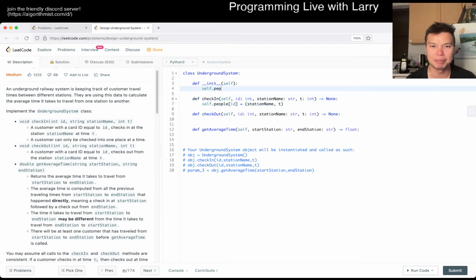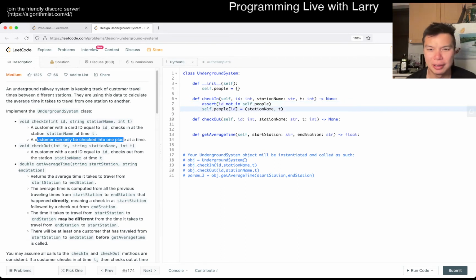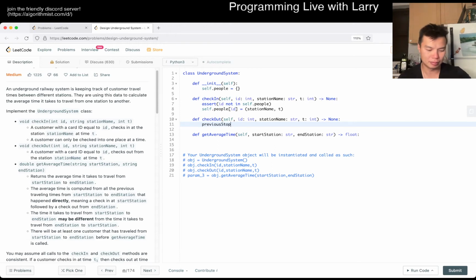We just do self.people[id] is equal to the station name and time, and maybe you can assert that id is not in self.people. It seems like that would be a good thing to assert. And then check out. Now, what do we want to do in checkout, right? Well, we want to keep track of these station pairs. So previous stop and previous time is equal to self.people[id], something like that.